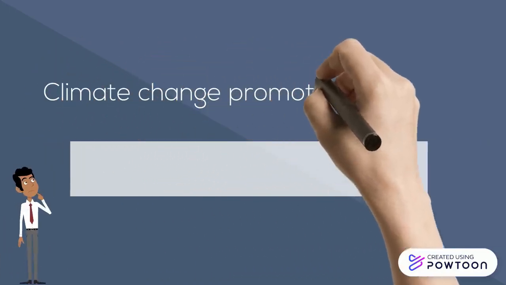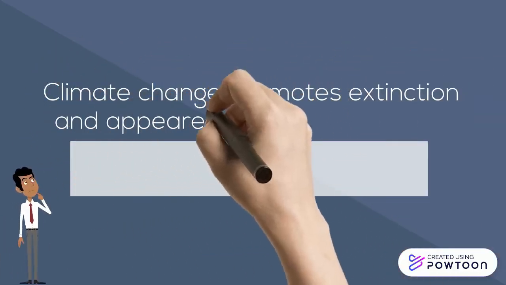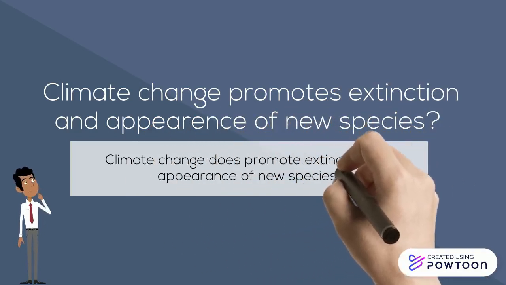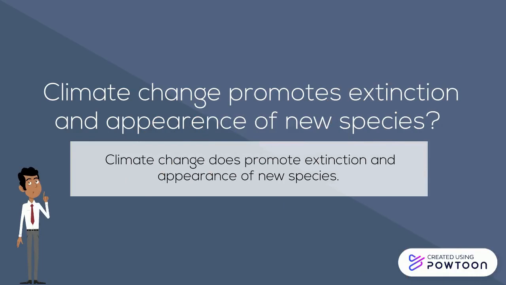Climate change promotes extinction and appearance of new species. Climate change does promote extinction and appearance of new species. This is because the changes of temperature make the species start dying, being a direct or indirect consequence, making these species evolve to survive. An example is that plants in warmer climates generally have larger leaves with smoother edges, while plants in cooler climates have smaller leaves with more irregular edges.